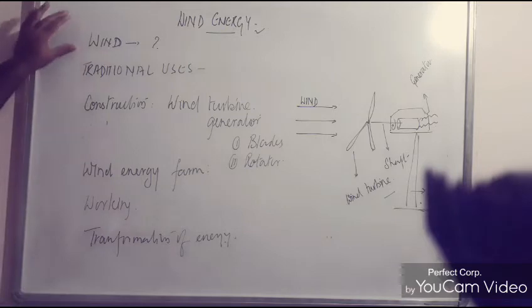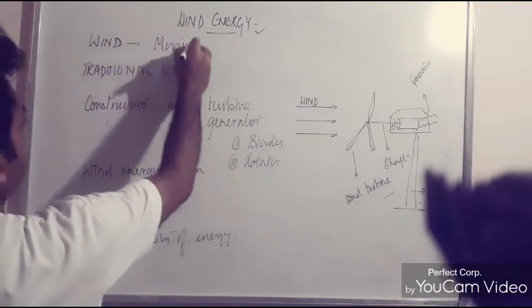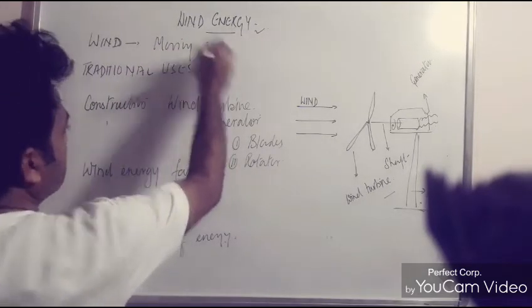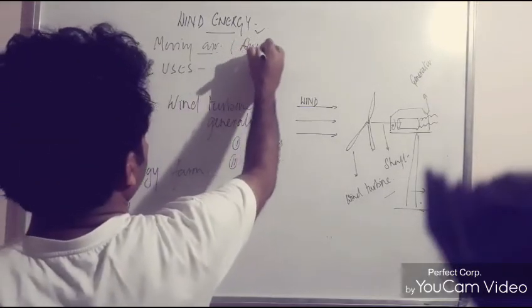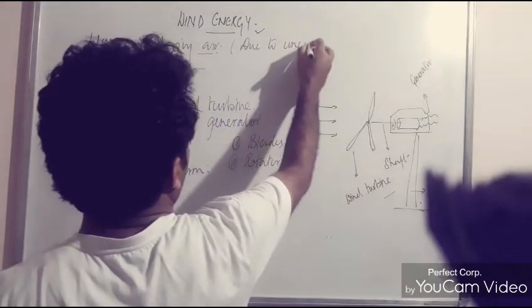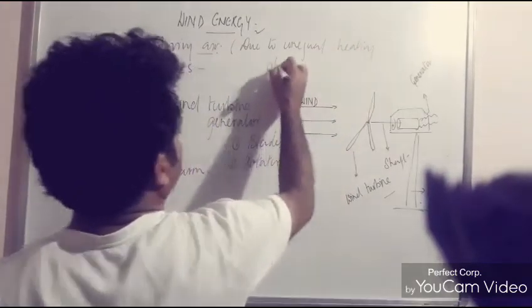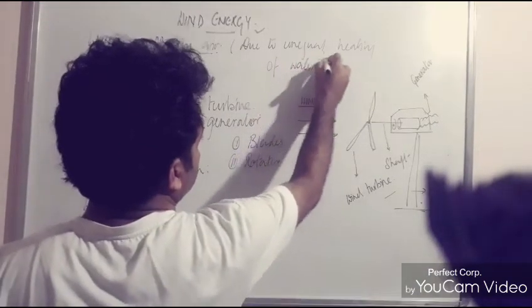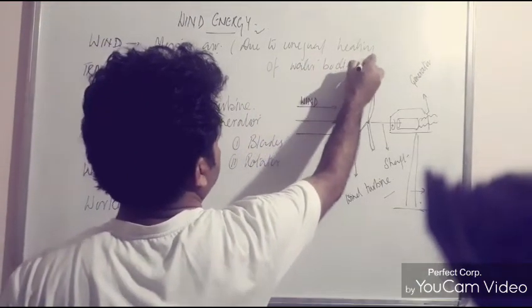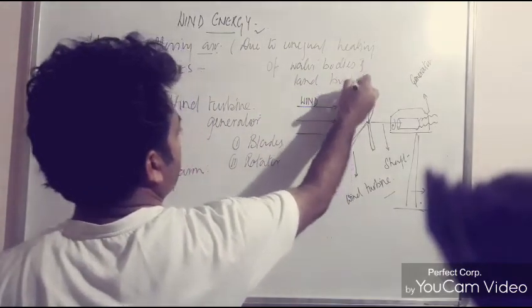First is, what is wind? The wind, the moving air, is called wind, but actually it is caused due to unequal heating of water bodies and land bodies.